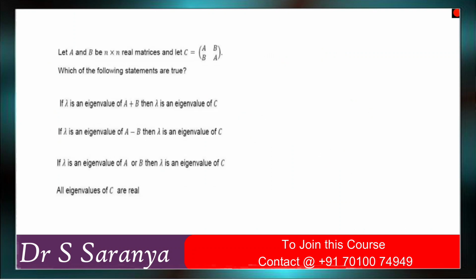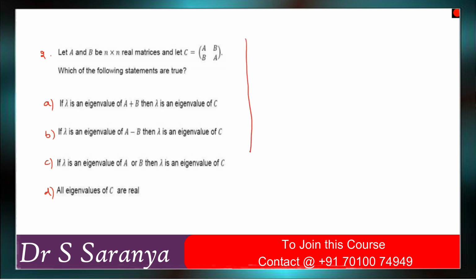So come to the second problem. What is the second problem they gave? They gave the matrix A, B, an n cross n matrix. Okay. So they are asking about eigenvalues. Now we need to find the eigenvalues of this matrix. Okay. So that is the question, right? They gave the matrix C. They are asking questions related to eigenvalues.